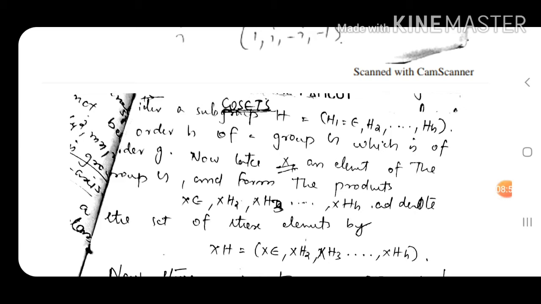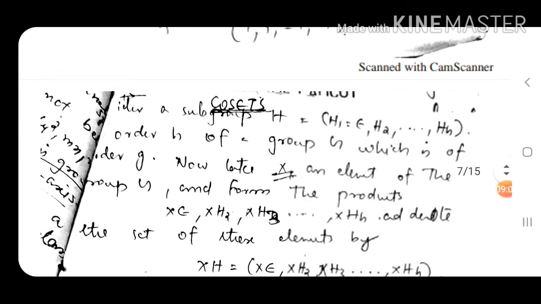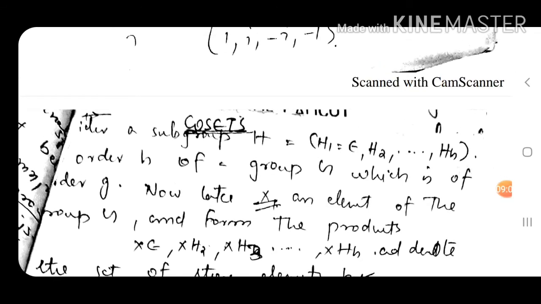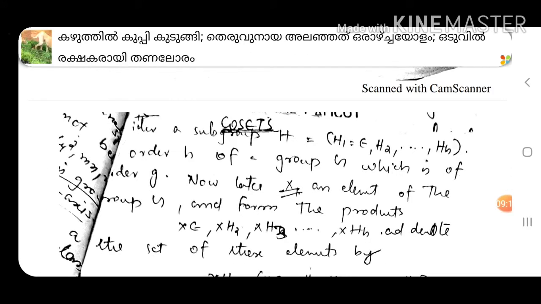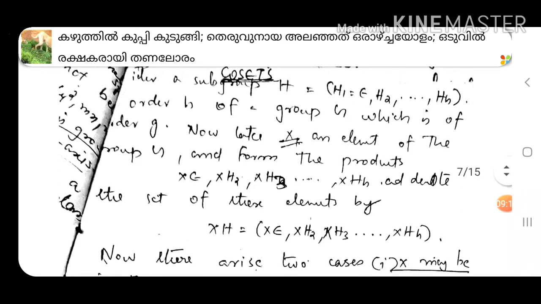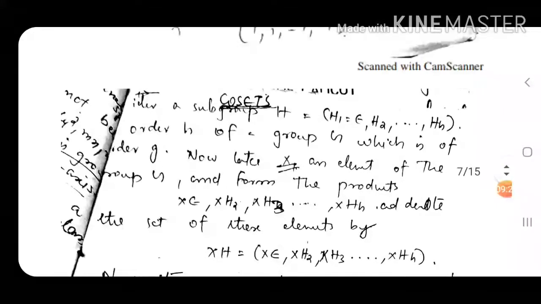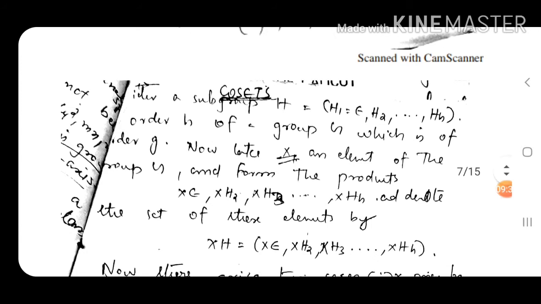Now we are going to define cosets. Suppose we have a subgroup of a group G. The subgroup is H, consisting of elements h1, h2, ..., hh. That means there are small h number of elements in the subgroup. And the big group G has small g number of elements, so its order is g.